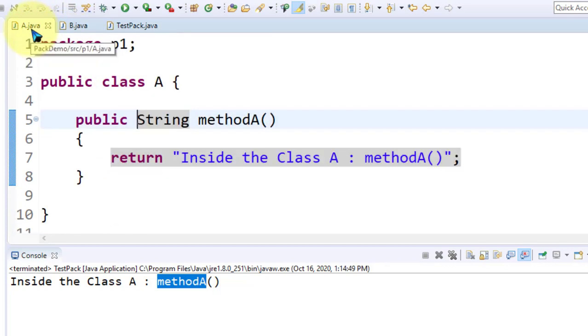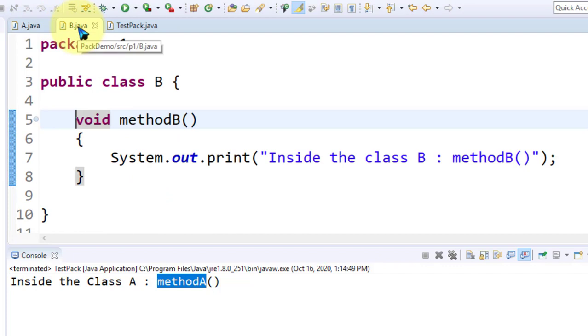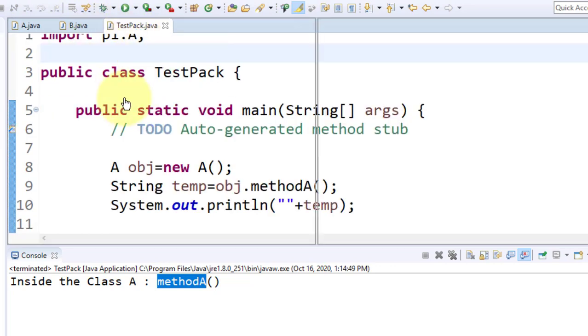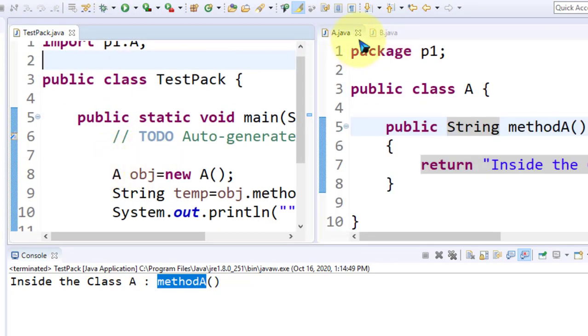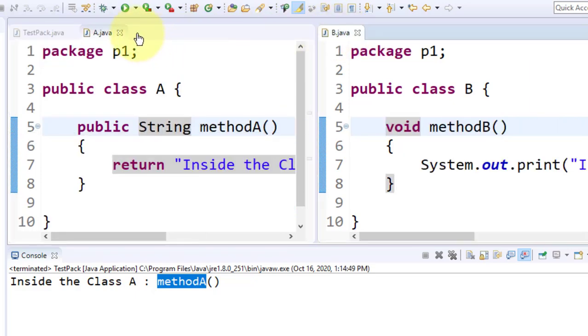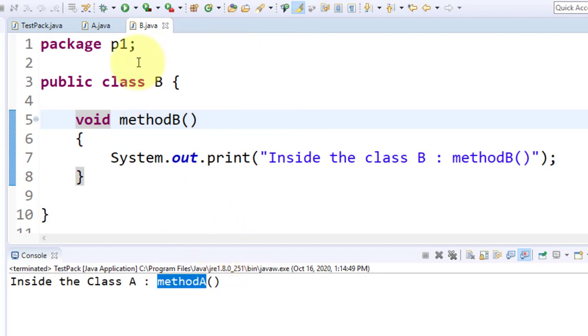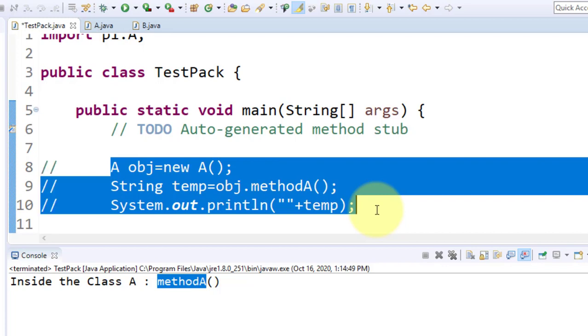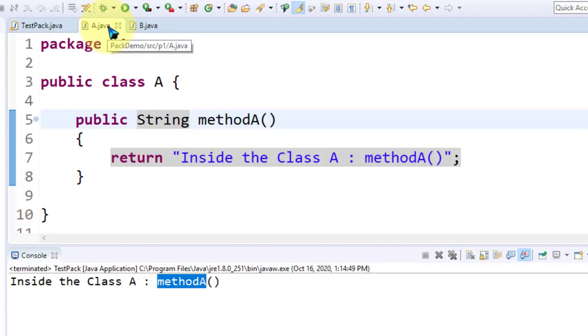Now let's make another combination. Here, in the test pack, I just make a comment, and I remove this public.